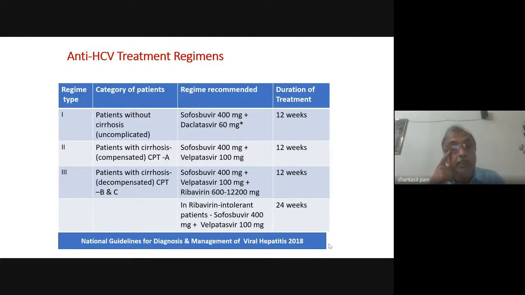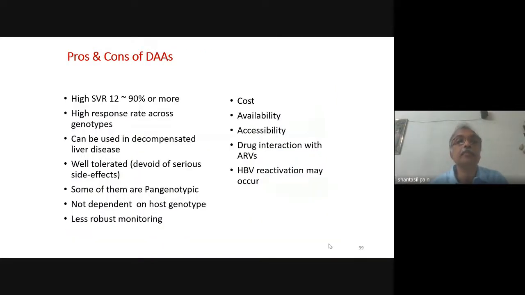But ribavirin has some adverse effects, some drawbacks. So most usually prefer to use sofosbuvir and velpatasvir for 24 weeks in this population. What are the advantages and disadvantages of these drugs? These drugs are very potent drugs. They have high SVR or sustained virological response.